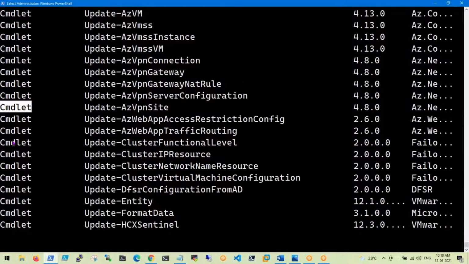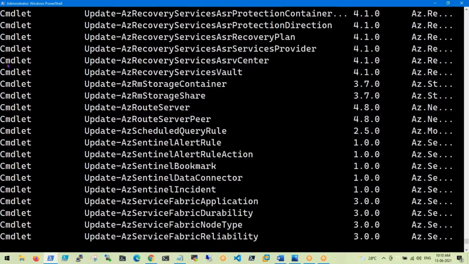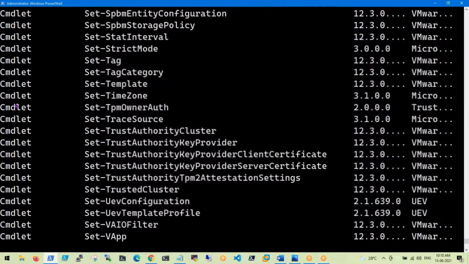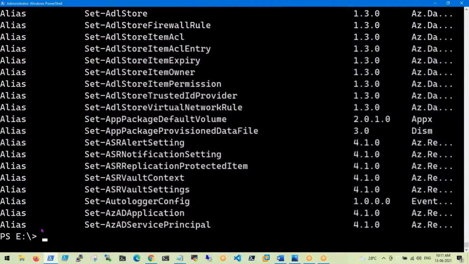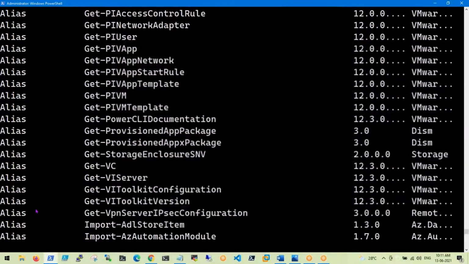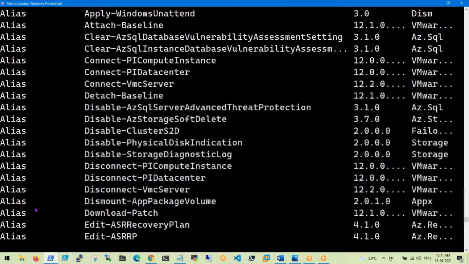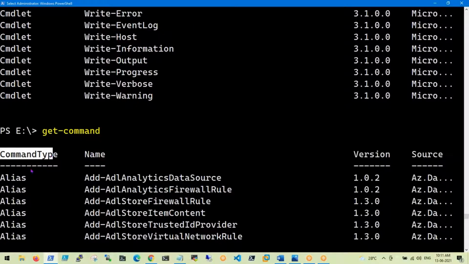Now see, command lines are coming. Command means anything in PowerShell. Now observe, we have different types of commands here. Now it is ready to execute. First of all, aliases are there. This is the command type, whether it is an alias, a function, or a cmdlet. Normally we call that the command type. And we have different commands here.